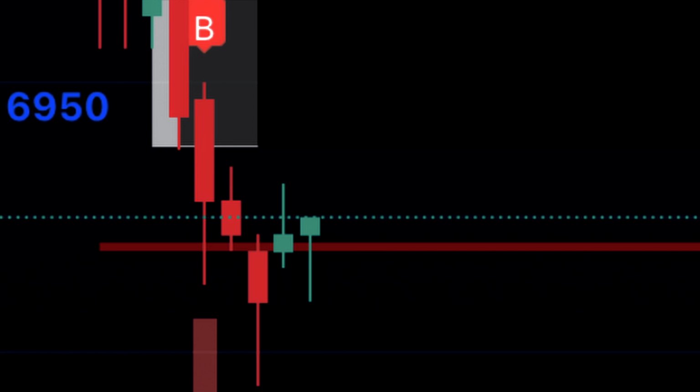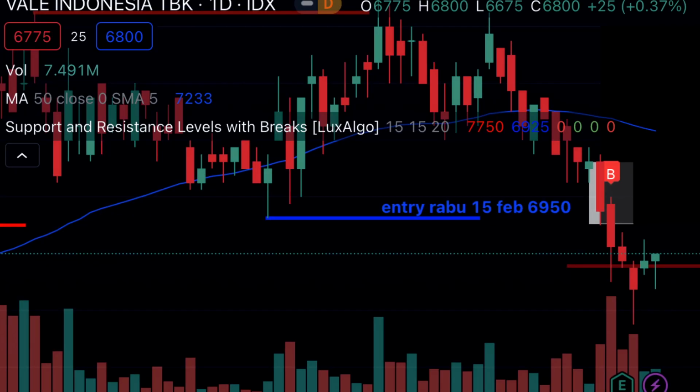So what is going to happen is just a false break right here, and this is the first movement of the uptrend of Inco, because in the previous movement Inco never broke the support line here. Then Adaro is the same as Inco, still at the support line, really near the support line. So Adaro possibly will not break the support line.